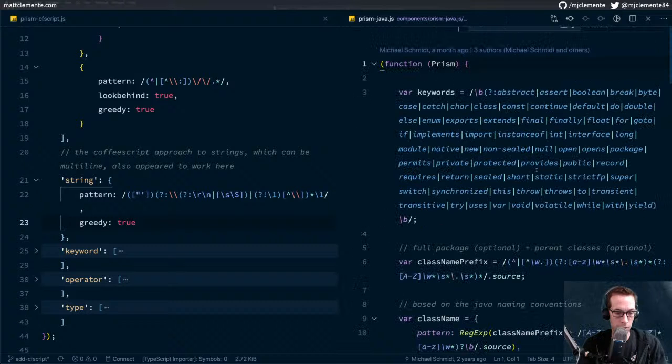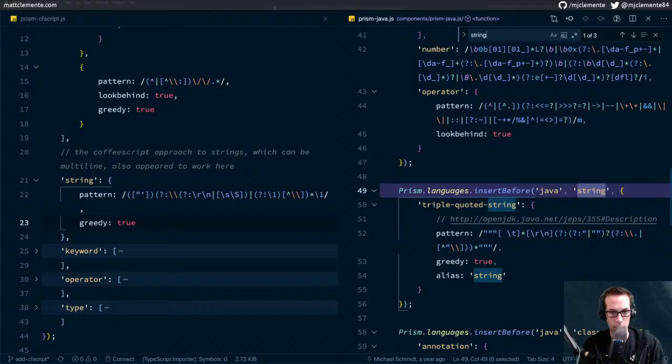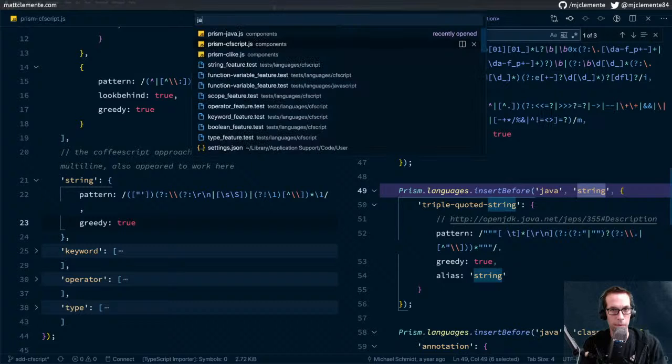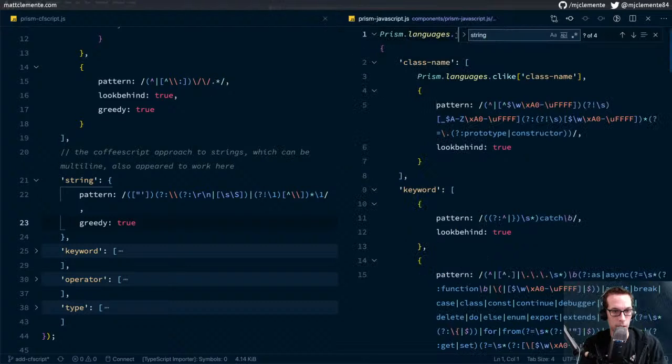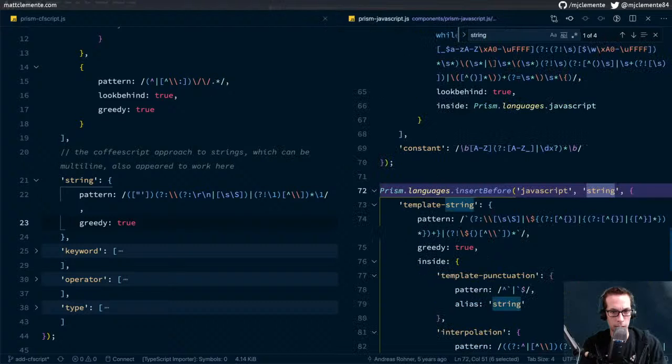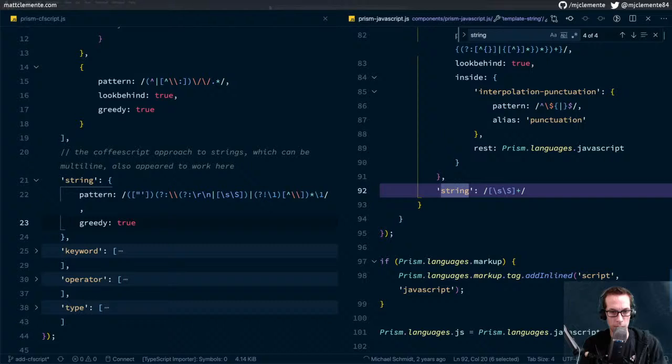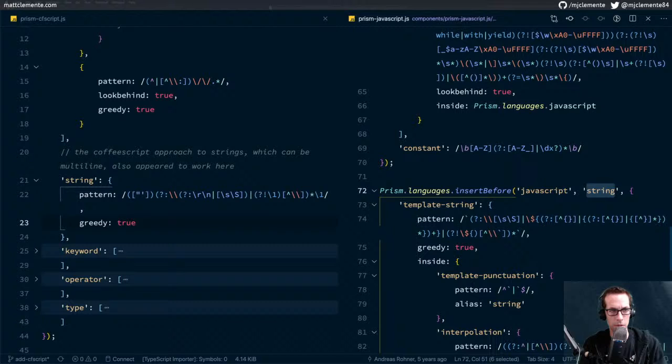But it doesn't look like there's a string. There's a triple-quoted string, but that's it. And then we have JavaScript. And it has template strings, which we don't, and then a very basic inside string pattern, so it wasn't that one. Interesting.